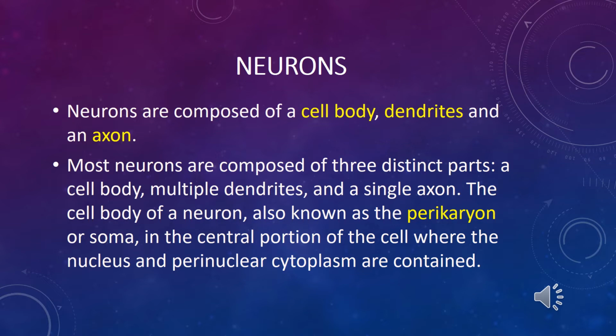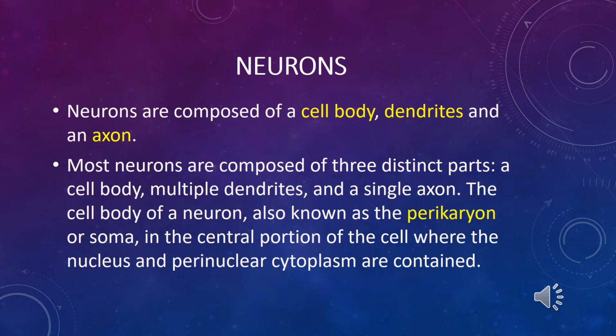Neurons are composed of a cell body, dendrites, and just a single axon. The cell body is the area which surrounds the nucleus and includes cytoplasm and main organelles: rough endoplasmic reticulum, Golgi apparatus, mitochondria, and a large nucleus, often with a single nucleolus.